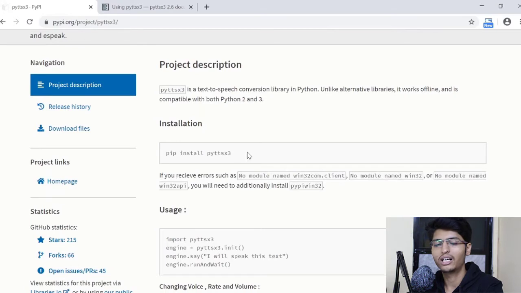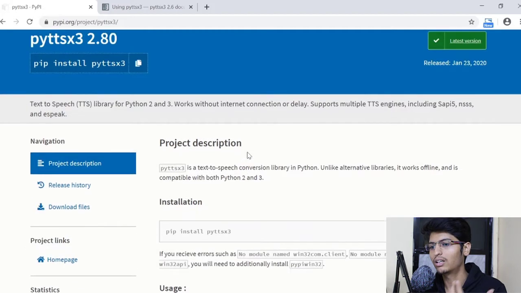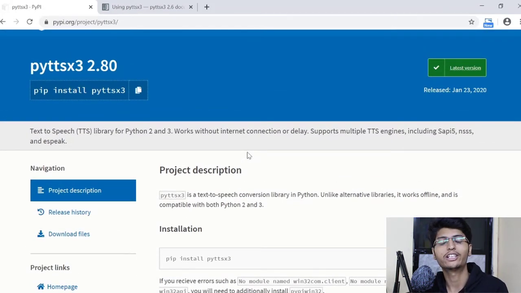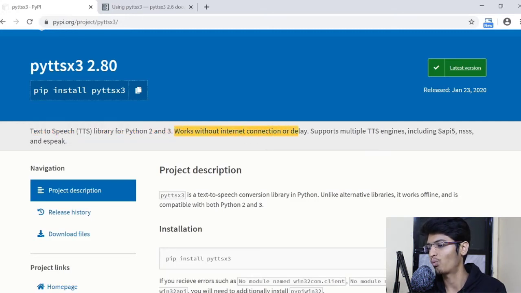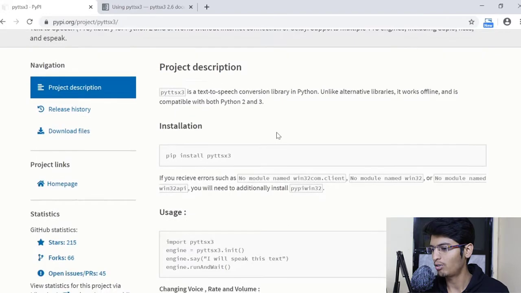So now you might be thinking, as I discussed, there are a few other libraries. Then what is the reason for me choosing this library? The reason that I chose this library is, first, it is really easy for beginners. Second, as you can see on the screen, it works on both versions of Python, that is Python 2 and Python 3. So that is one of the really good things. And the next thing that is really important, it works without an internet connection. So if you don't have an internet connection in your system or in your project, still it is going to work. So it doesn't need an internet connection to function. So this is the reason why I'm choosing this library. So now let's get started.